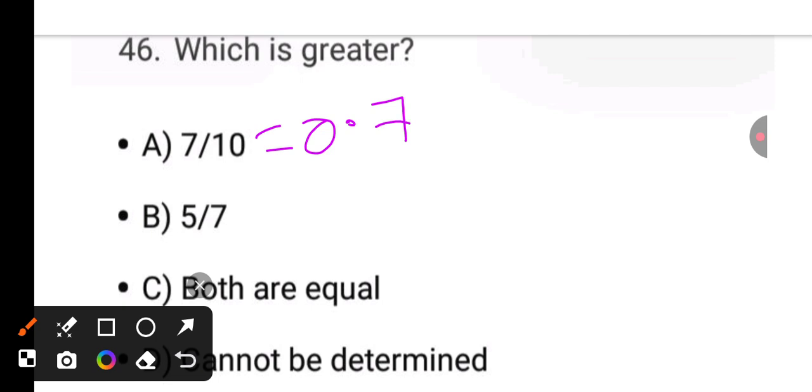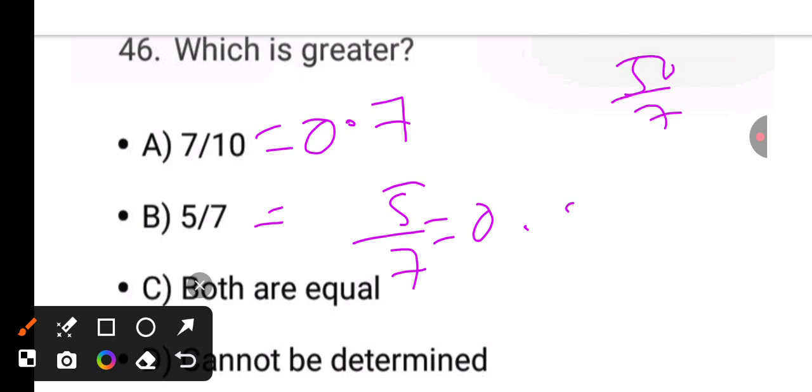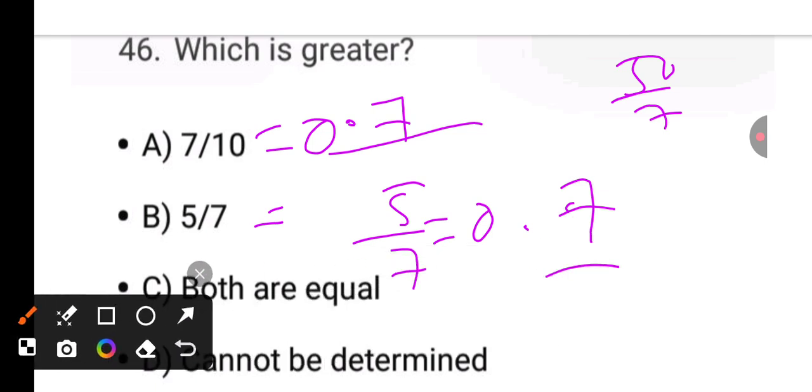Okay, it is 5 by 7 equals to 0.7. See, both are equal. It is also 0.7, it is also 0.7. It means C. Okay, both are equal.